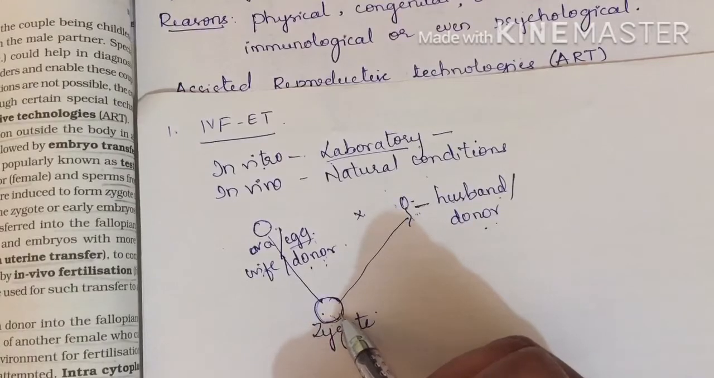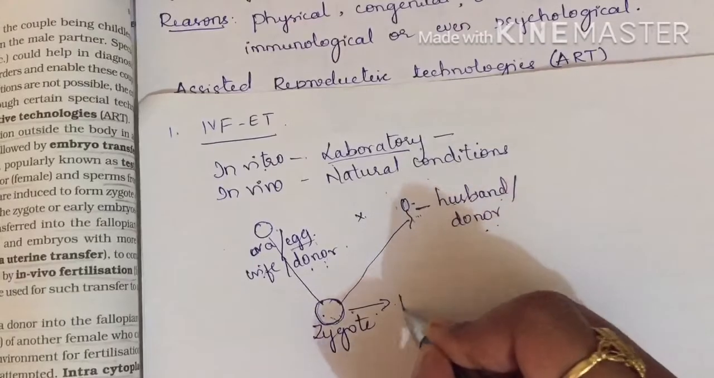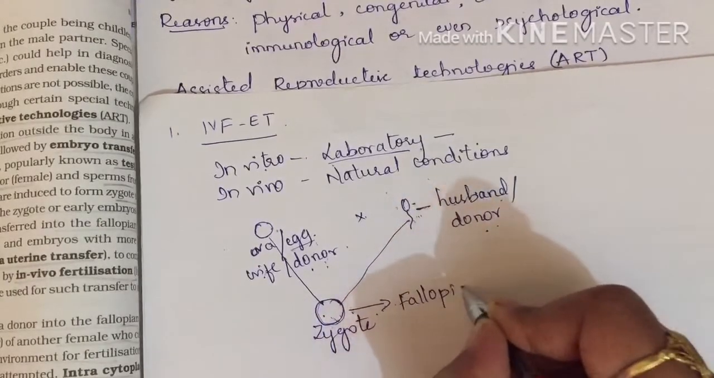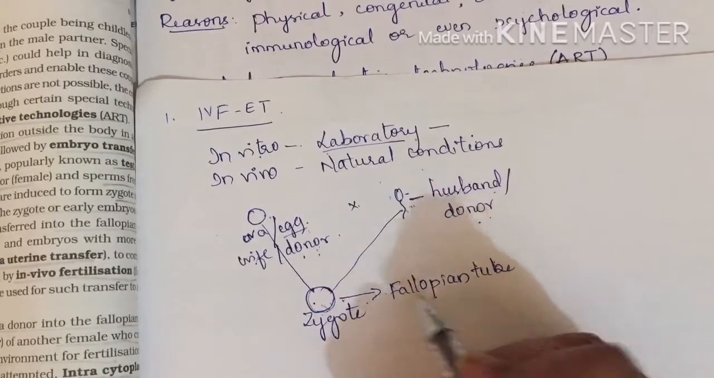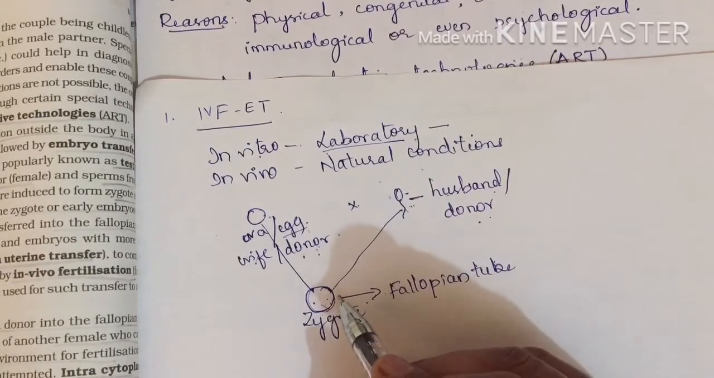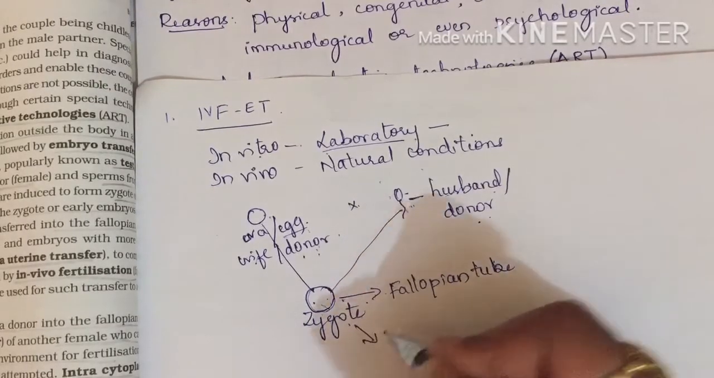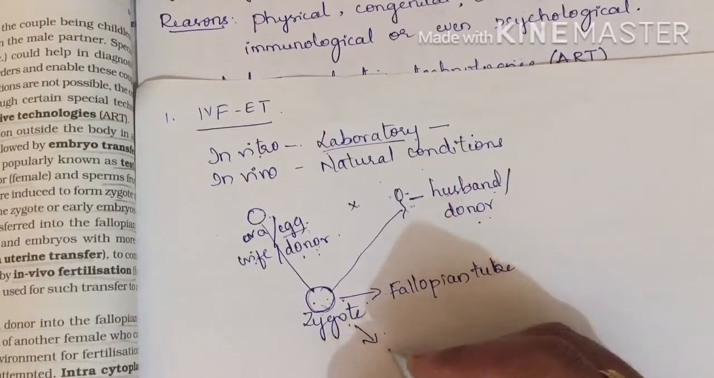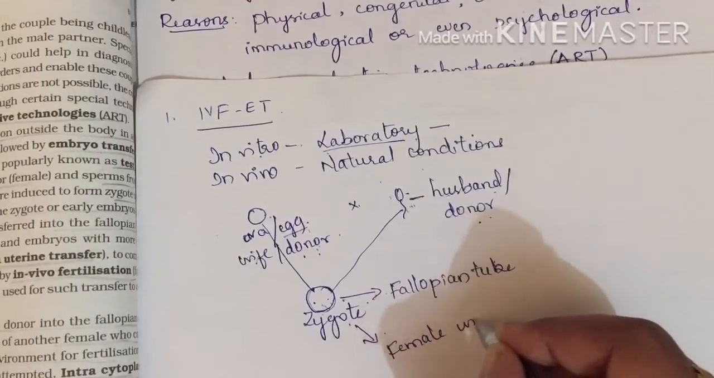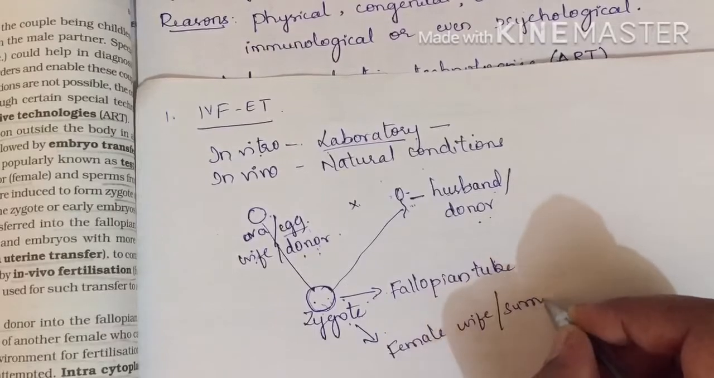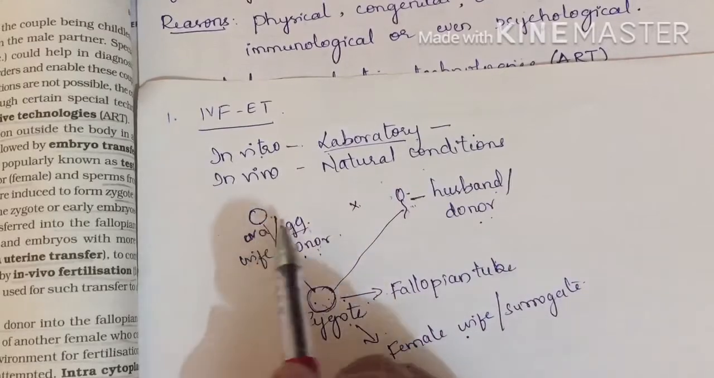Now this zygote which has been formed, where will it be formed in the female reproductive system? Actually, in the female reproductive system, fertilization takes place in the fallopian tube and the zygote is formed in the fallopian tube, right? This is the actual location. But when we are doing this in the laboratory, it takes place in a petri plate, you can imagine. Now when the zygote has been formed, you can take this zygote and introduce it into a female body. Any female, she might be a wife, meaning the one whose egg it was, or it might be a surrogate.